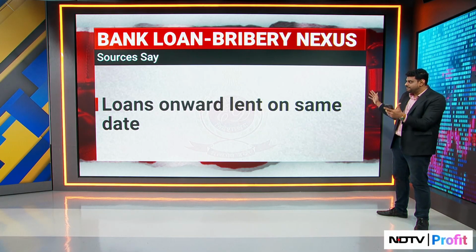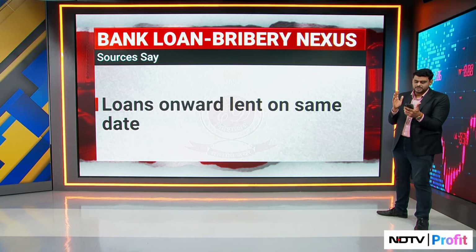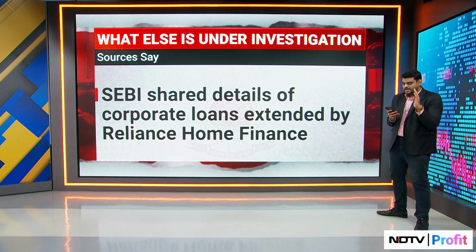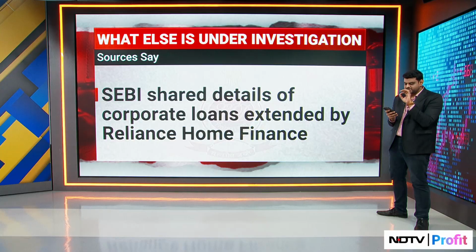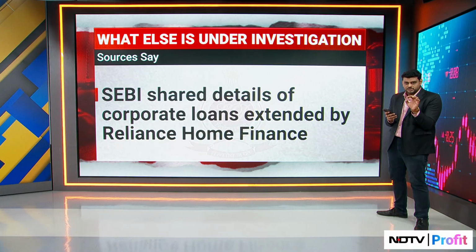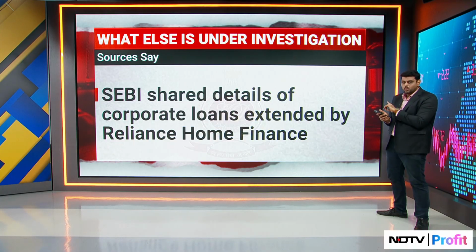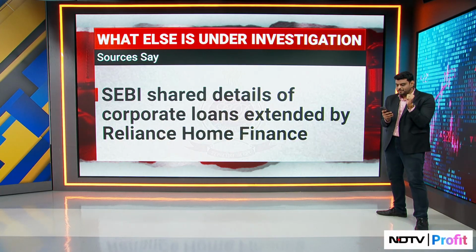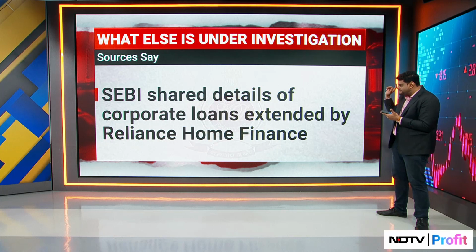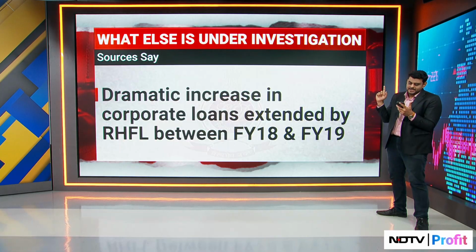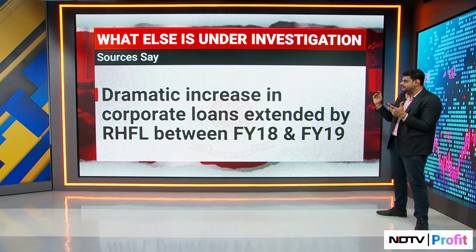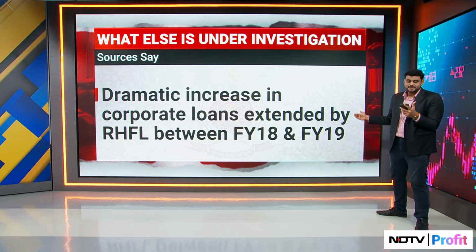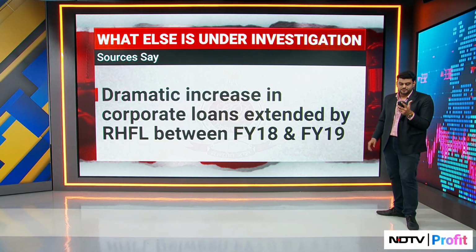Apart from what has happened here, we also need to look at which other entities are under the scanner at this point in time. If you were to look at the details that have been shared by SEBI to the Enforcement Directorate, they've actually pointed out Reliance Home Finance as a company where there were a number of loans that were being extended, corporate loans specifically. And there has been a dramatic increase in the corporate loans extended by Reliance Home Finance between FY18 and FY19. So in this period of time, a lot of money has gone out of Reliance Home Finance.